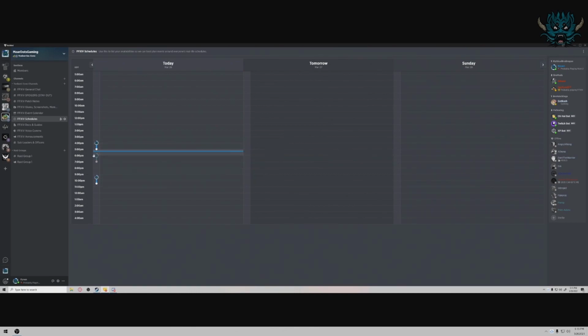And then based on all those people, you can say, all right, they're available on this day. All these people are kind of available at that same time. Let's create a raid around this time. That was amazing for me. We used it quite a bit when we were very heavily active in Final Fantasy 14. It worked out really nicely, and I really like that feature. That's an amazing feature.